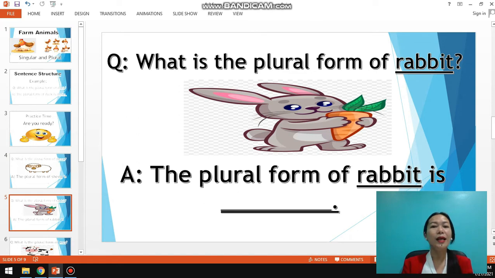What is the plural form of rabbit? What is the plural form of rabbit? Okay, wonderful. The plural form of rabbit is rabbits. The plural form of rabbit is rabbits. All right, very good. Let's go to the next.